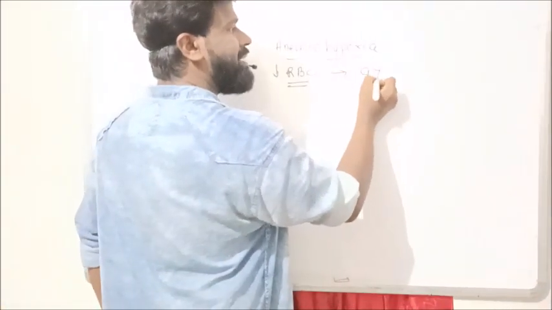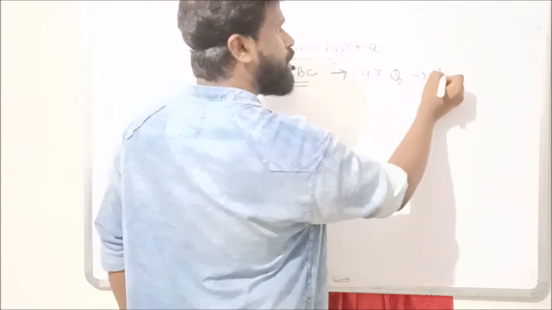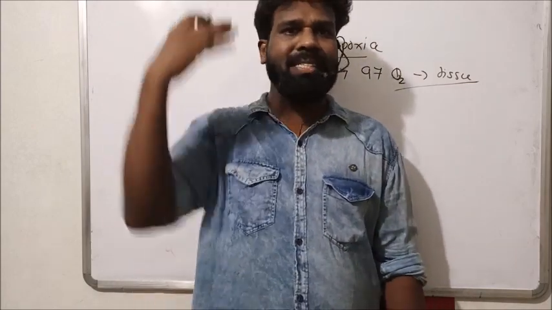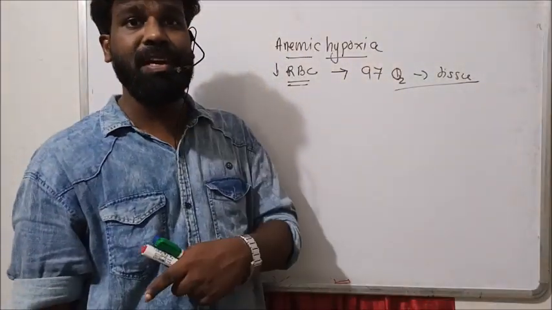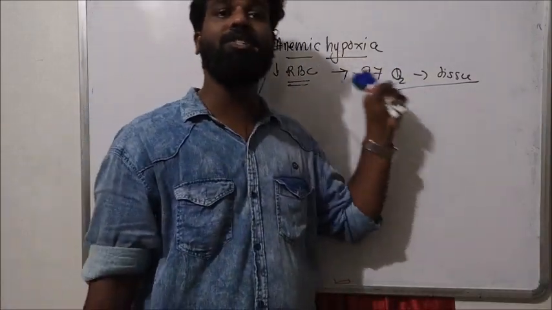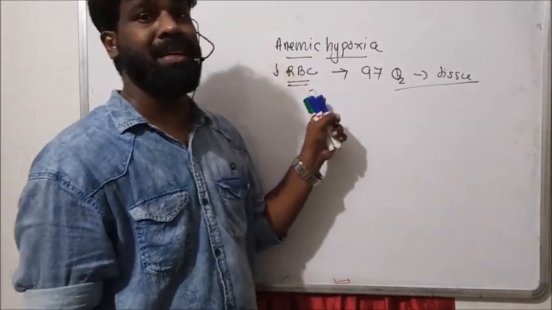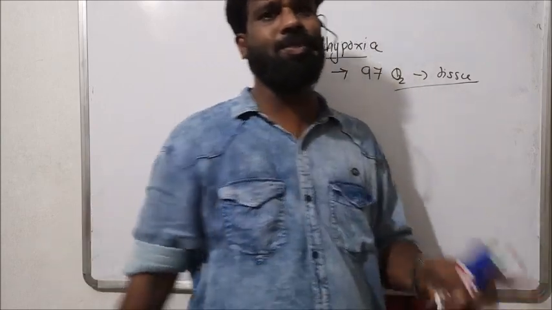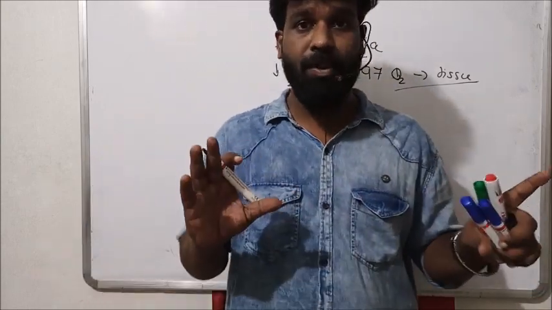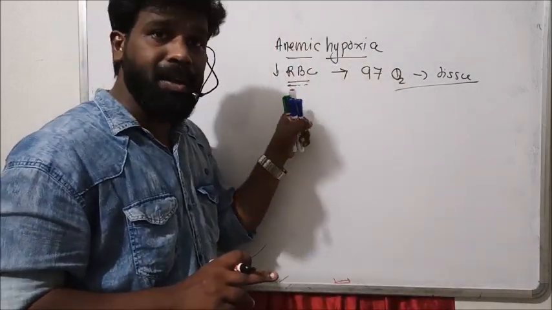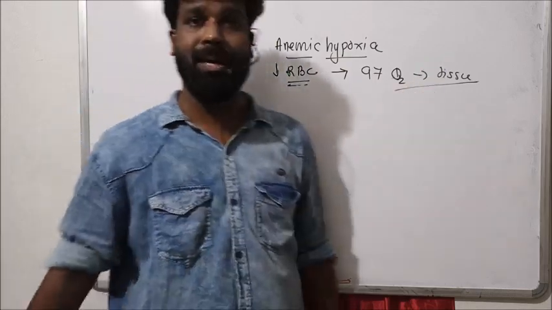What is the role of RBC? We know 97% of oxygen is transported to the tissues by the hemoglobin in our RBCs. So when the RBC count decreases, what happens? It leads to a lack of oxygen supply to the tissues, because oxygen is mainly transported by the hemoglobin in RBCs. That condition is hypoxia, meaning lack of oxygen supply to the tissue. Hypoxia due to RBC deficiency is called anemic hypoxia.